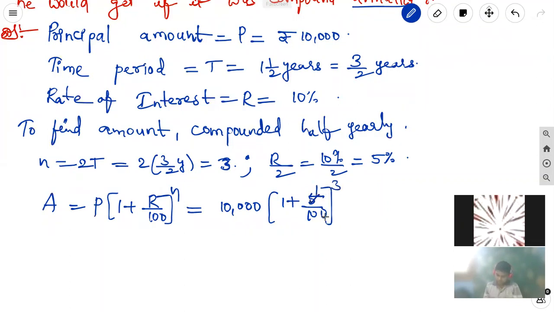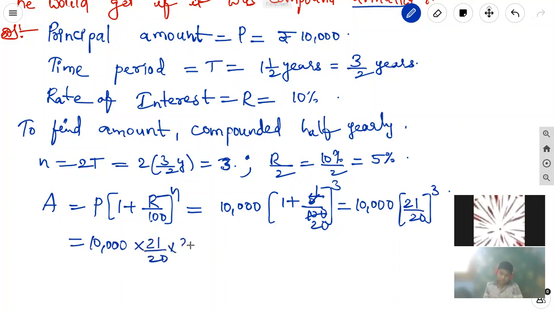n is 3. 5 ones are 5, 5 20s are 100, so that is equal to 10,000 into 21 by 20, taking the LCM, whole cube. It is equal to 10,000 into 21 by 20 into 21 by 20 into 21 by 20. 3 zeros cancel. 2 ones are 2, 5 5s are 25... it is equal to 5 ones are 5, 5 2s are 10 into 441. 21 square equal to 441.